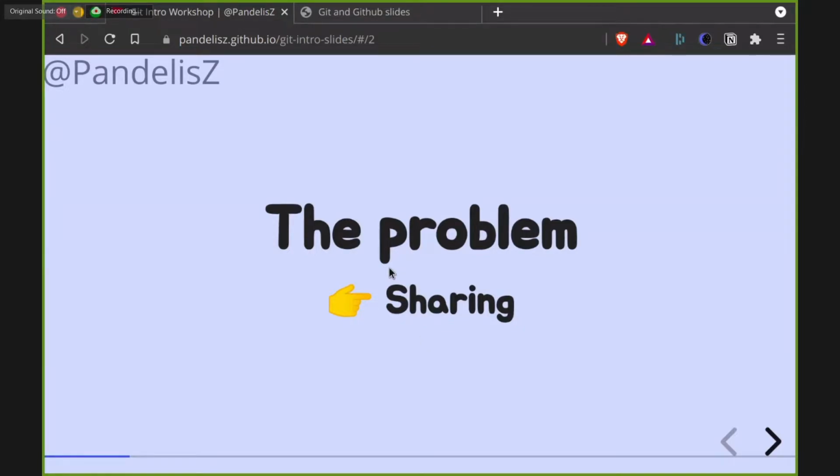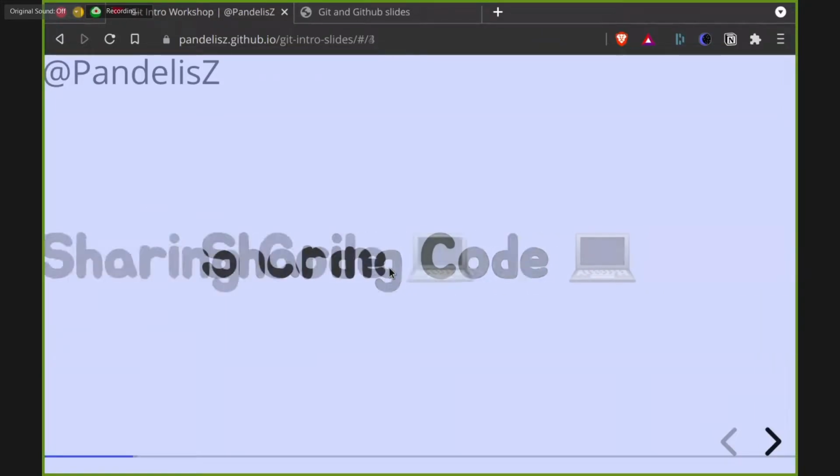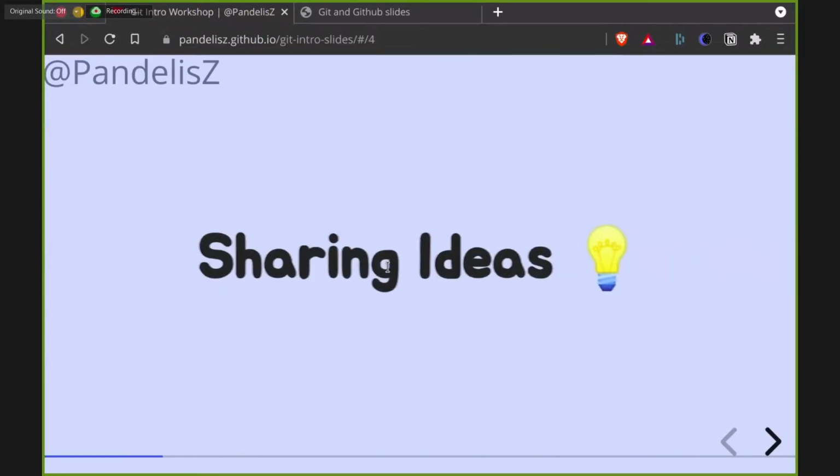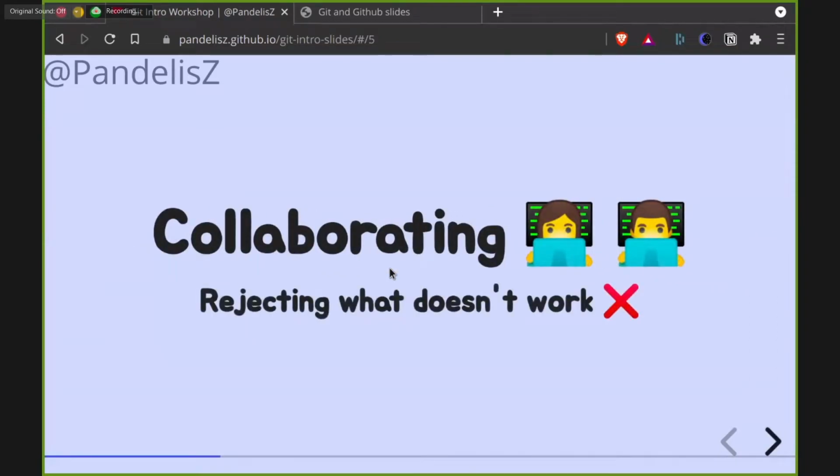Another big problem which Git solves is versioning. If I wrote some code which broke the product I'm building, there's no way to revert back. Git solves that problem too by maintaining different versions, so that I can roll back immediately if I make any mistake. Sharing code is a problem. Sharing ideas, collaborative coding, and rejecting what doesn't work, which means if I push something bad that broke my application, I can revert back to the working version.